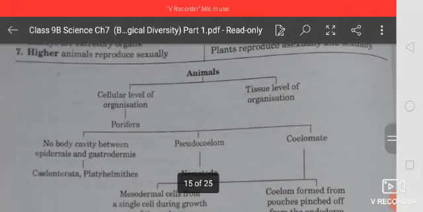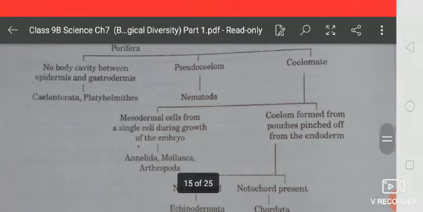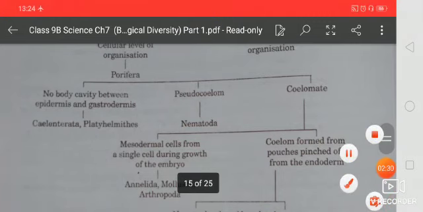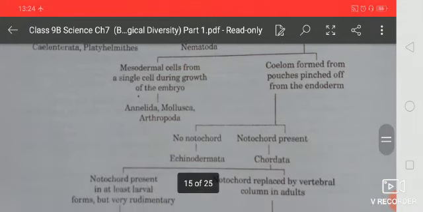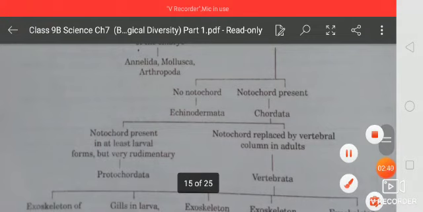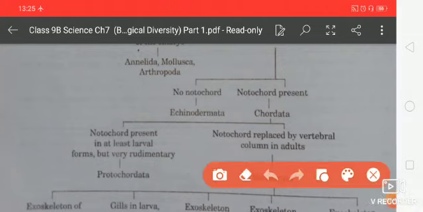This is the classification of the animal kingdom, students. Animals are at the cellular level of organization and tissue level of organization. Cellular level is Porifera, with no body cavity between epidermis and gastrodermis, and Coelenterata and Platyhelminthes are there. Pseudocoelom, the false coelom, is in Nematoda, and in Coelomata the coelom is formed from pouches pinched off from the ectoderm. Non-chordates and chordates are divided on the basis of notochord being absent or present.